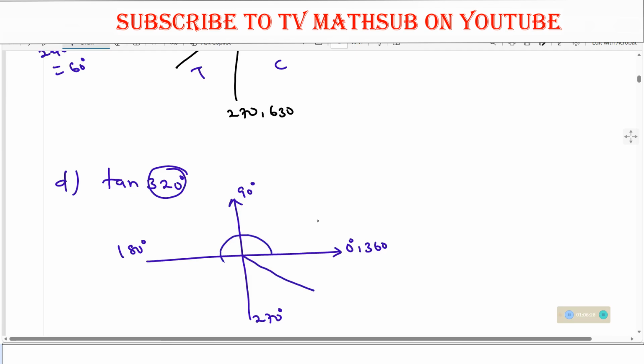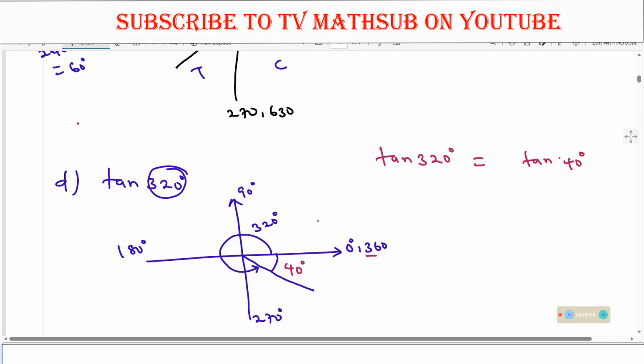So you move like this until you meet that line there. So this is where we have 320. But if this is 320, what is this remaining angle to the x-axis? The remaining angle to the x-axis is 360 minus 320, from here up to here, giving us 40 degrees. So what will the answer be? Write tan of 320 degrees equal to tan of now this angle, 40 degrees.